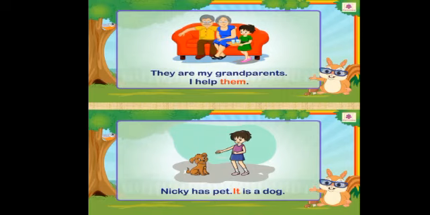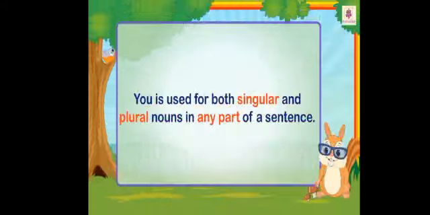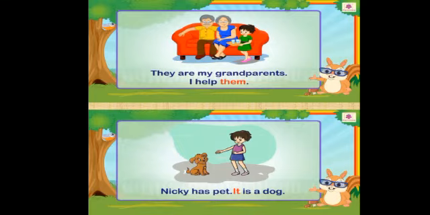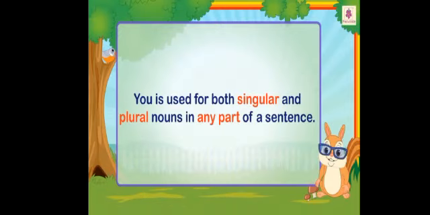They are my grandparents. I help them. Here, them has been used in place of grandparents, while in the next example, Nikki has a pet. It is a dog. Children, here it has been used to replace pet.